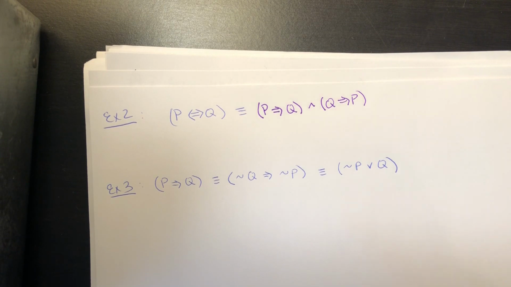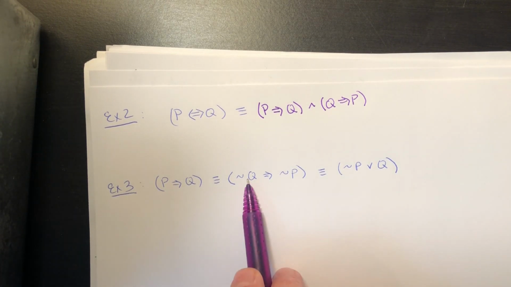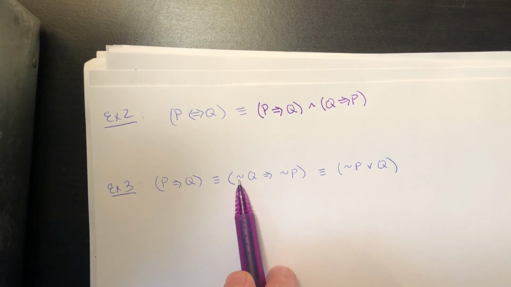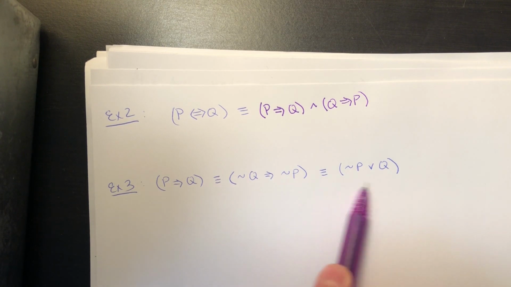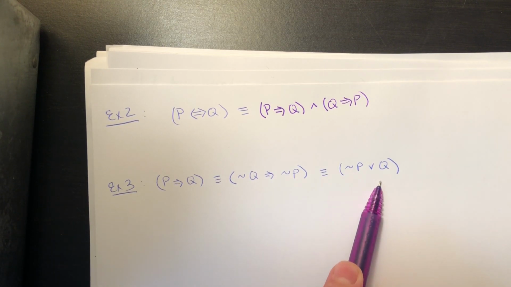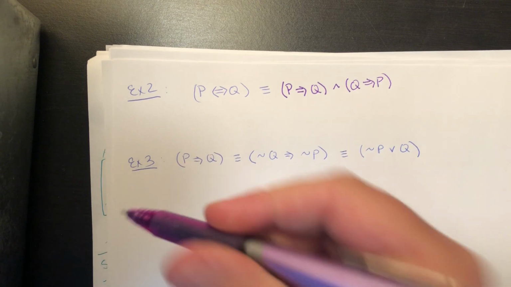But we can also show that P implies Q is logically equivalent to not Q implies not P. That's the one I was talking about on the last page. And furthermore, we can prove that both of these are equivalent to the statement not P or Q. Let's do this in one big truth table.